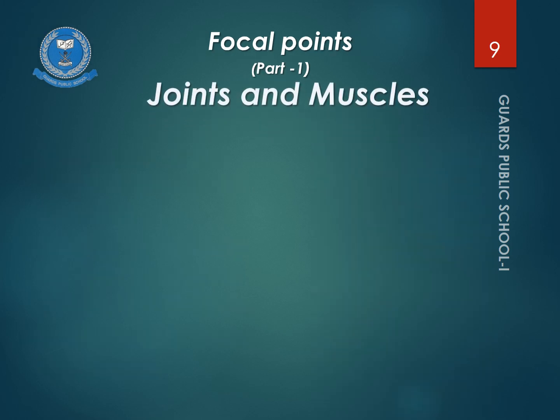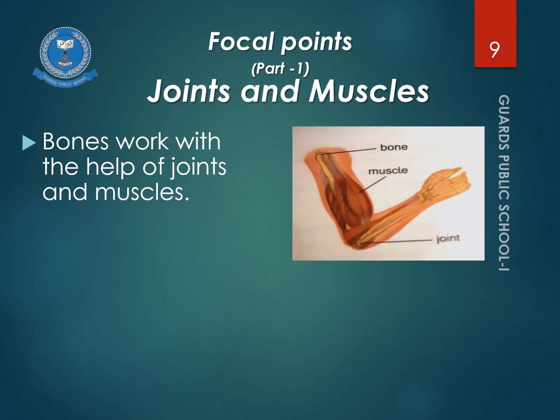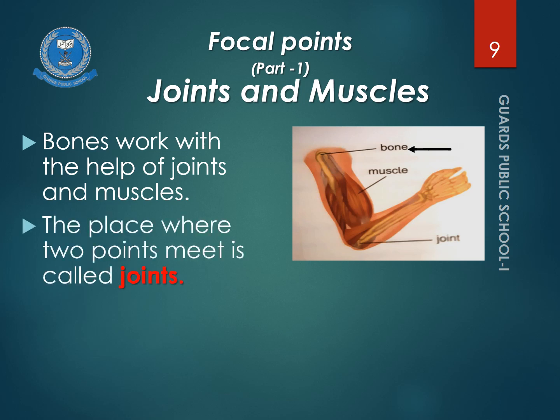Now move on to joints and muscles. Bones do not work alone. They move with the help of muscles and joints. The place where 2 bones meet is called a joint. When you see the first picture, a joint is a place where 2 bones meet. They are connected with each other. That point is called a joint.